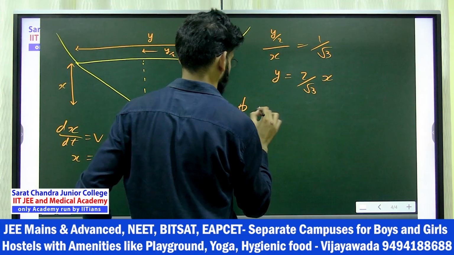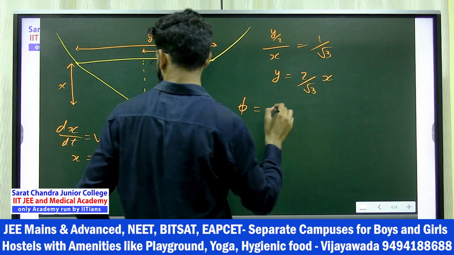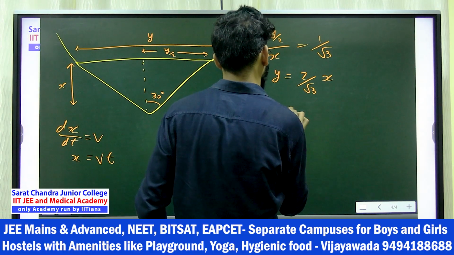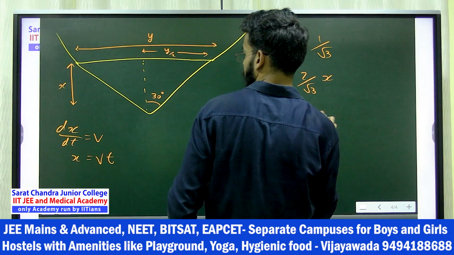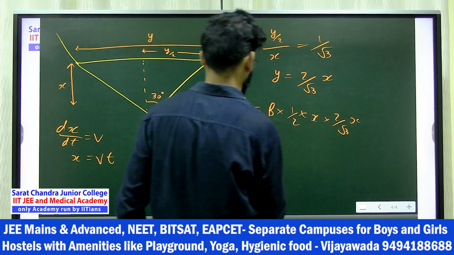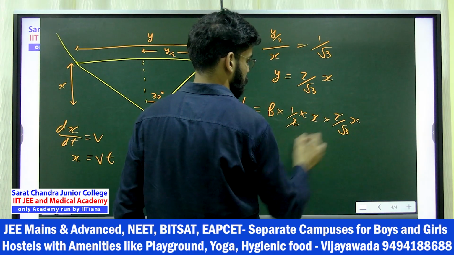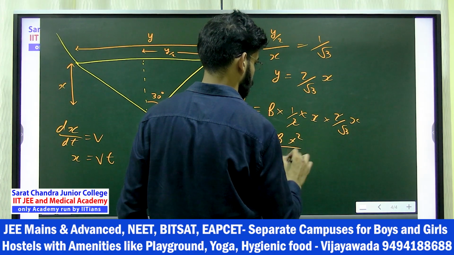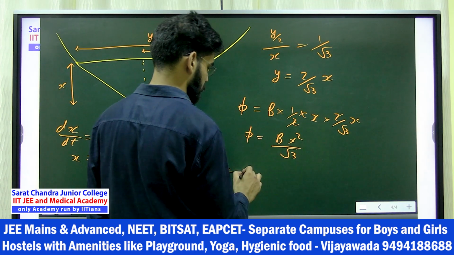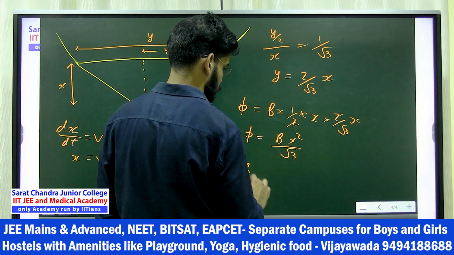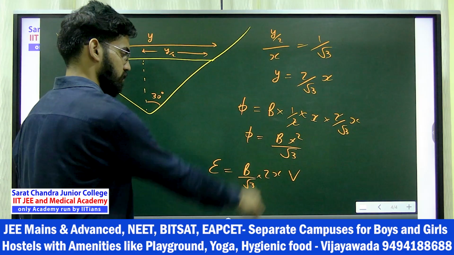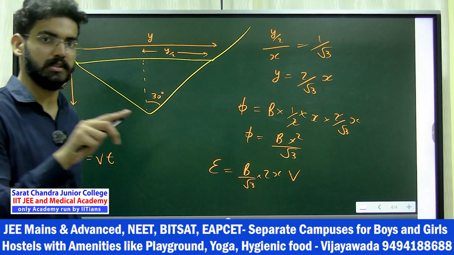Now write down the flux. Flux is B into area. Area is half into base into height, a triangle, right? So B into half into base, that is x, into y. Y is 2 by root 3 into x. So the flux came as B, the 2 got cancelled out, so B x square by root 3. Understood? So from here, how does the EMF come? If you differentiate this, you get B by root 3 into 2x dx by dt, that is v. And x I can write as v into t, because I want to find it in terms of t.